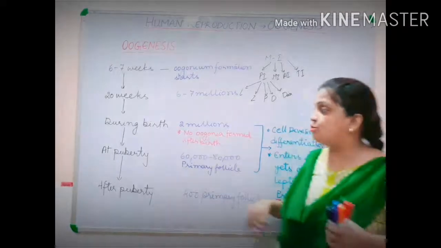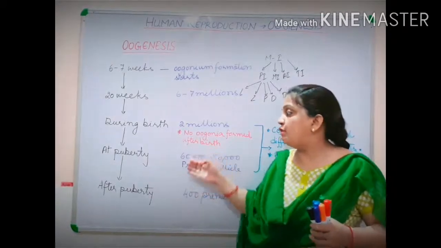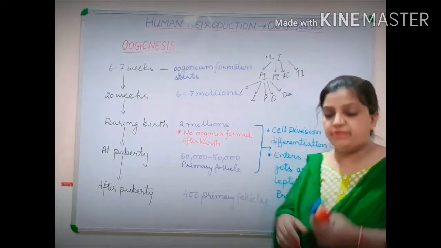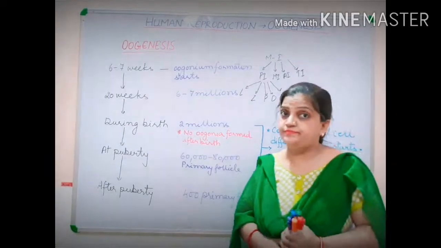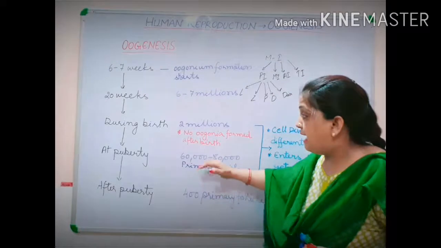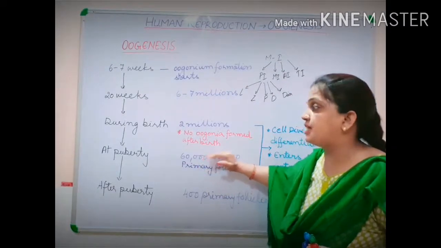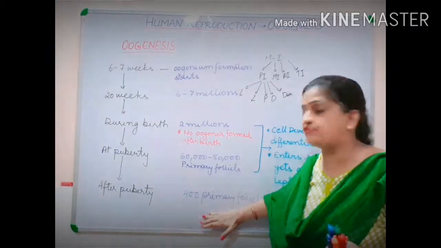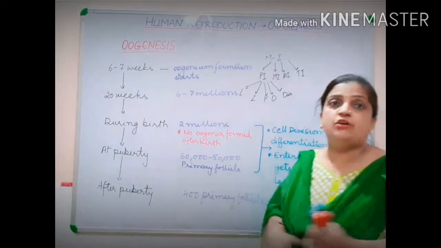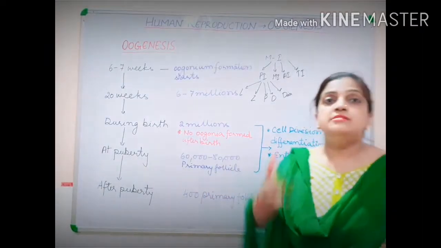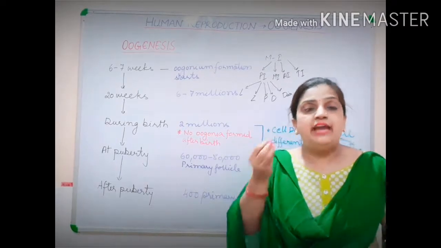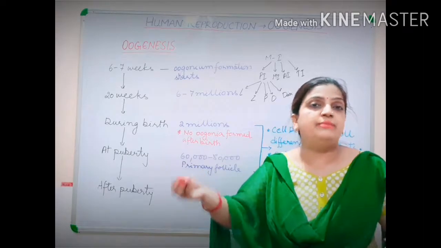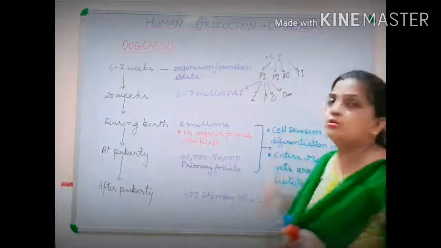Now children, I told you that from this 60,000 to 80,000, only 400 primary follicles will be left over. From this 400, one by one, in each menstrual cycle, the follicles will be entering and completing all these stages.